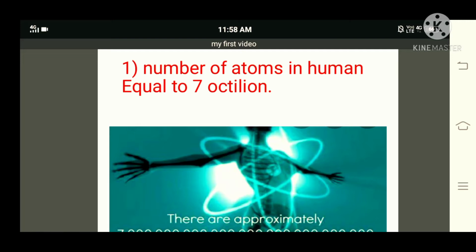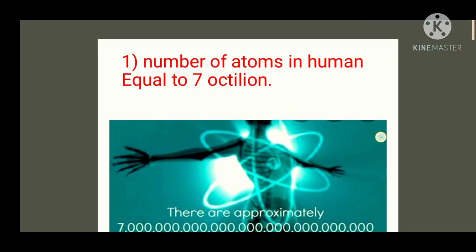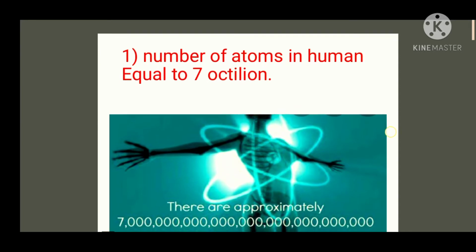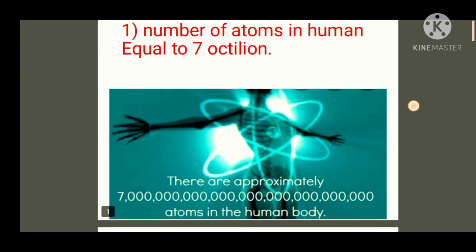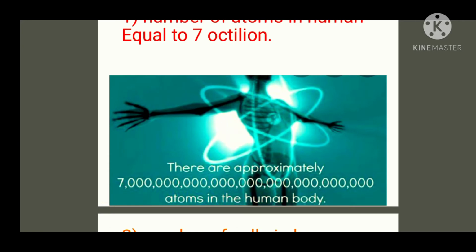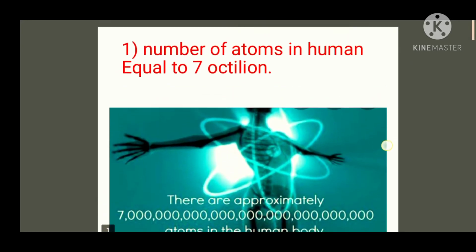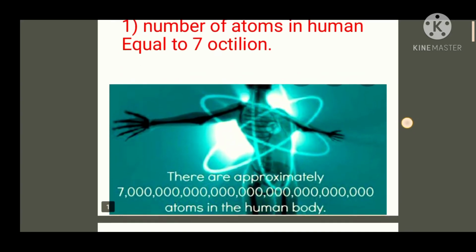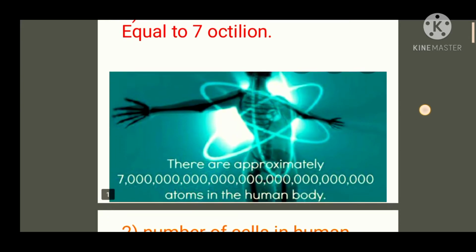So now we continue. Our first fact is: how many atoms are there in the human body? There are 7 octillion, which means 7 times 10 raised to 27 atoms present in a human body. You can see it on your screen.